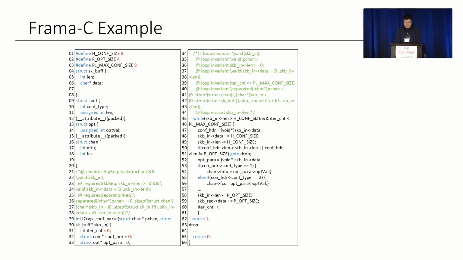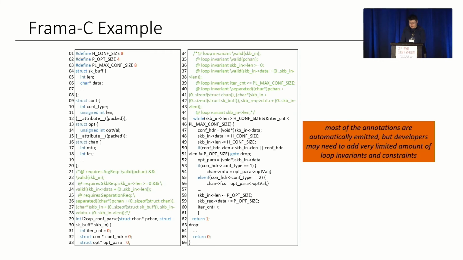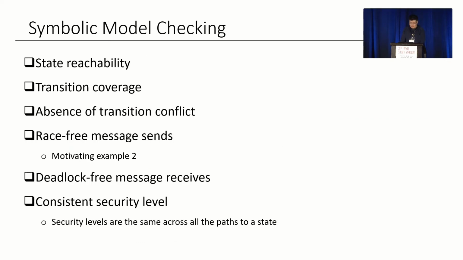Next is the Frama-C specification. A function needs to be annotated with pointer validation, memory chunk separation, loop invariance, and loop variance. Those annotations highlighted in green in this figure will serve as lemmas in the deductive verification. Note that most of the annotations can be automatically emitted, but developers may still need to add a very limited amount of loop invariance and constraints to assist the proof.